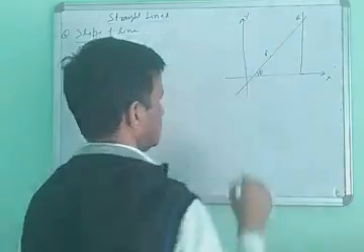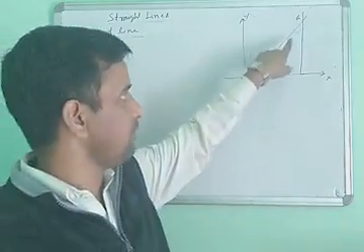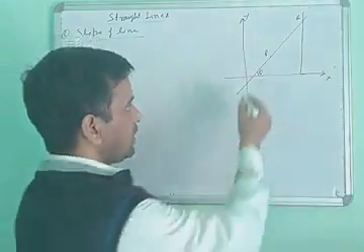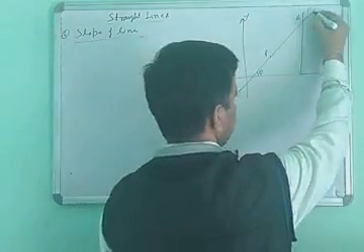This is the x-axis, this is the y-axis. Suppose two points are given, P and Q. So how do we find the slope of this line? Suppose you drag this line here; the name of this line is L.